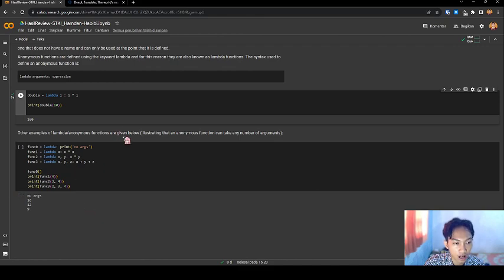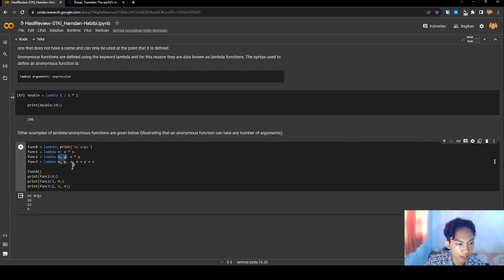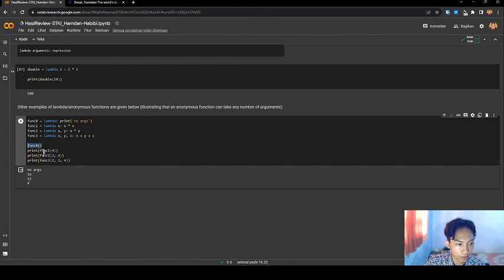Another example of lambda anonymous functions is given below, illustrating that an anonymous function can take any number of arguments. Function 0 is a lambda with no arguments, function 1 is a lambda multiplying the argument, function 2 takes 2 arguments and function 3 takes 3 arguments, and plus. I print function 0 with no argument. Function 1, I put 4. Function 2, I put 3 and 4. Function 3, I put 2, 3 and 4. I run this code.